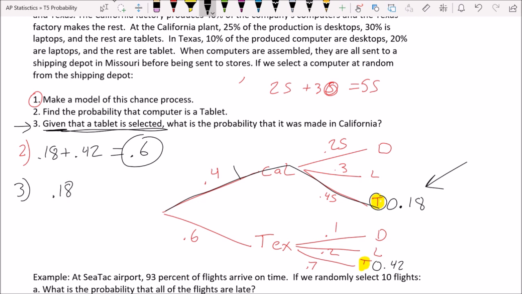So guys, normally probability is out of 1. This one is not out of 1. This right here, they're trying to tell me the denominator. So the denominator is the probability of selecting a tablet. We already know that because that was the answer to question 2. So this is 0.18 out of 0.6. And that is 0.3. Or another way to interpret that is that 30% of their tablets are made in California, and of course then 70% of the tablets are made in Texas.